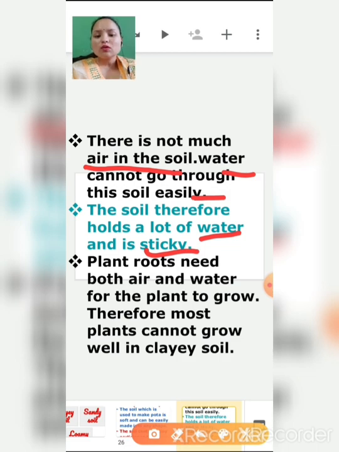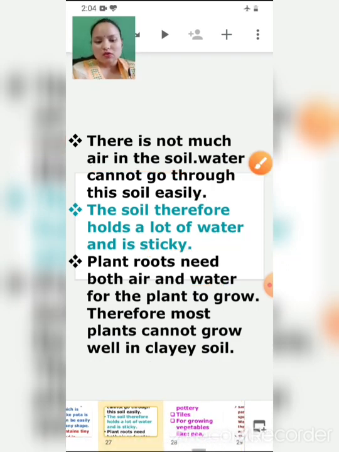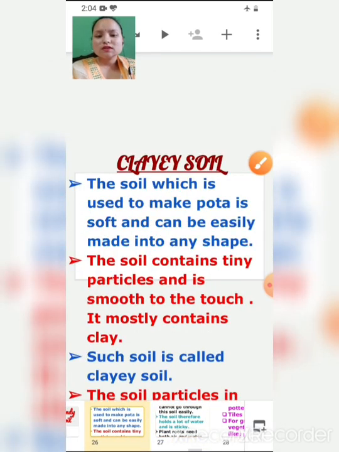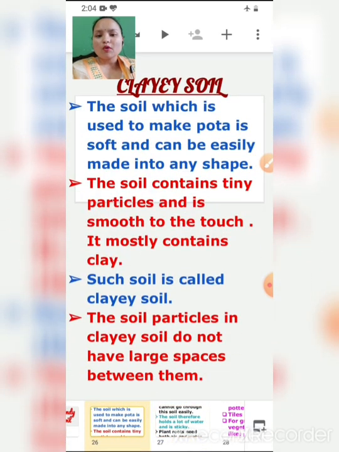Plant roots need both air and water to grow, right? So most plants cannot grow well in clayey soil. So clay soil is what, children? The soil which is used to make pots, which is soft and can be easily made into any shape, which contains tiny particles, is smooth to the touch, and mostly contains clay. Such soil is called clayey soil.